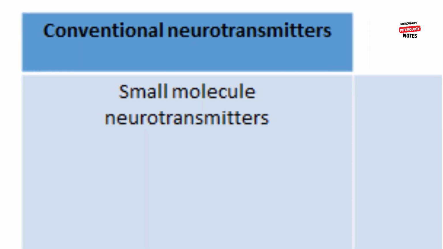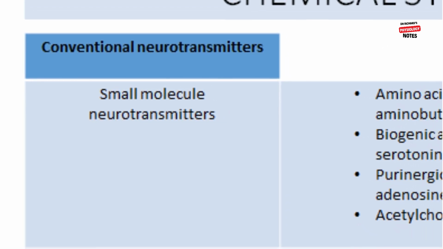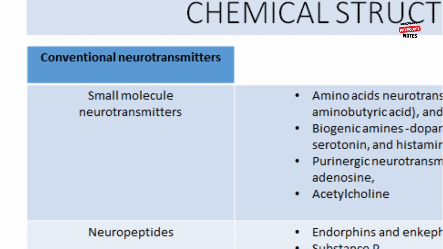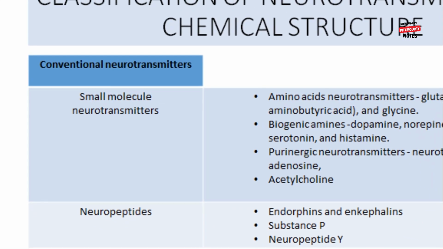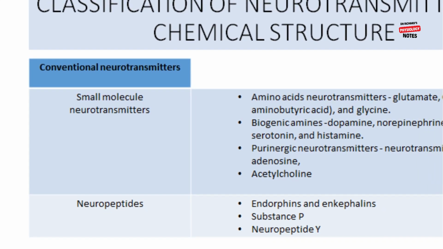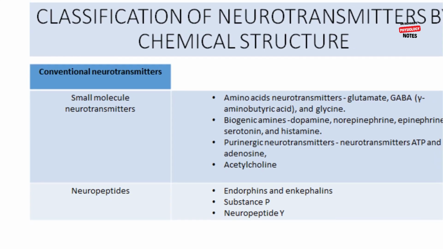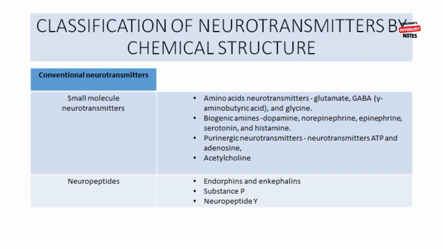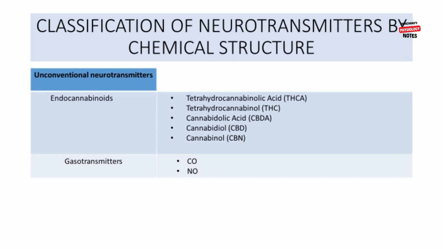They include small molecule neurotransmitters such as amino acid neurotransmitters: glutamate, GABA, and glycine; biogenic amines: dopamine, norepinephrine, epinephrine, serotonin, and histamine. Purinergic neurotransmitters include ATP and adenosine, and acetylcholine. Some neuropeptides, such as endorphins, enkephalins, substance P, and neuropeptide Y, are also conventional neurotransmitters. They are made up of 3 or more amino acids and are larger than the small molecule neurotransmitters. Unconventional neurotransmitters include endocannabinoids and gasotransmitters.